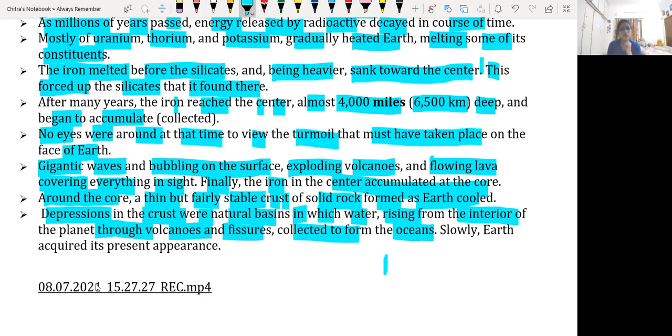A basin is nothing but a deep area where water is collected, and in that water life started. We will discuss that in the next lecture on the origin of life. Slowly the Earth acquired its present appearance, whatever we have today.